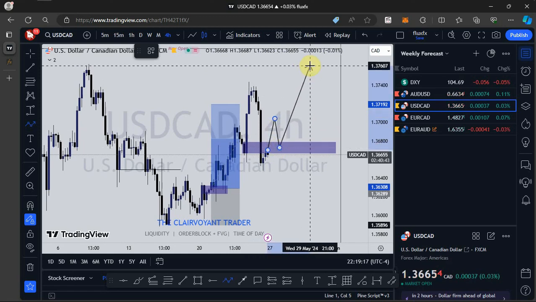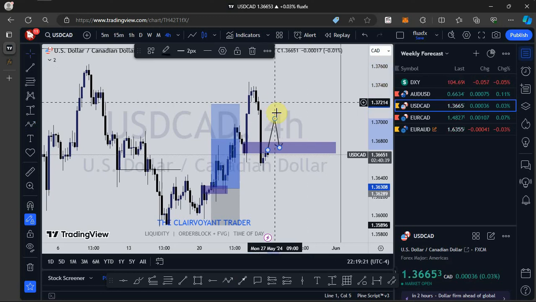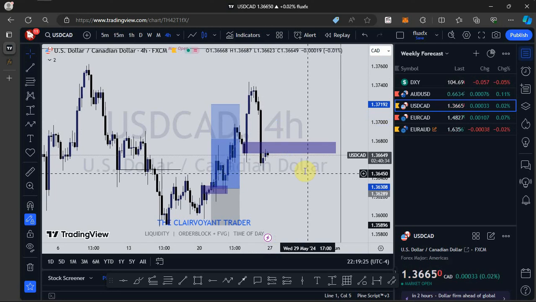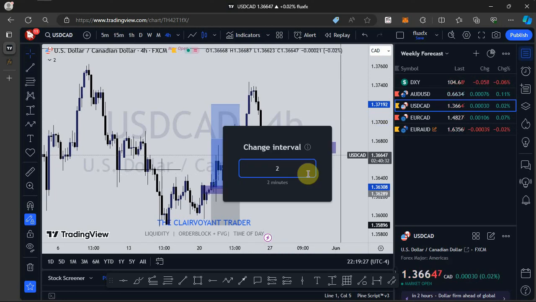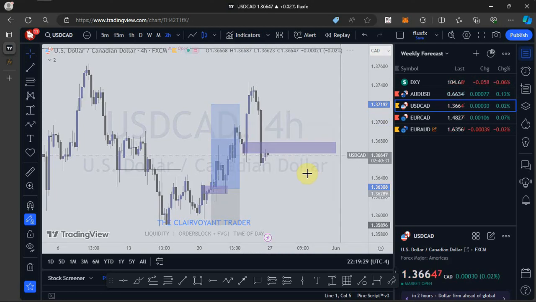Then we see price push to the upside. So that is my expectation, or that is the condition I'm expecting to see price meet so far as going into a new week is concerned. But let's switch to the 2-hour time frame and see.